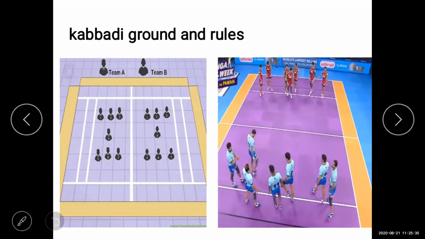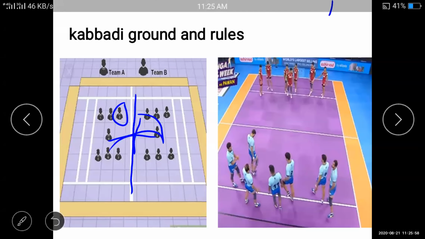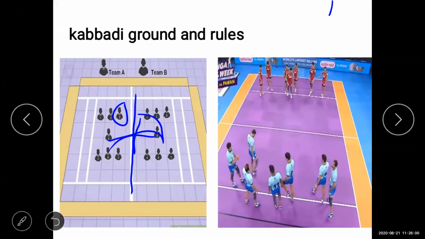As you can see, this is the ground of the Kabaddi match. The middle line plays a very important role. If a player goes into the opposition team and returns, at that time they have to touch or cross the middle line. It is the important thing. So the middle line plays an important role, and they have to do this in a particular time period.